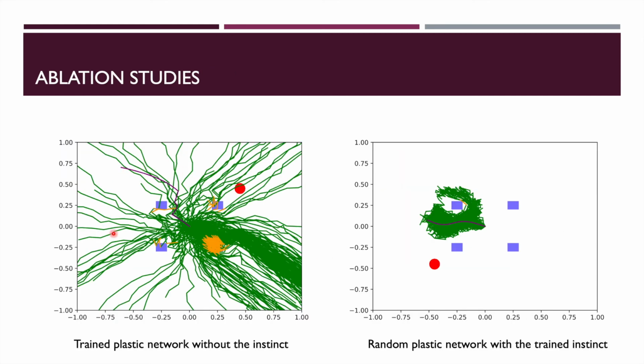On the left-hand side, we can see the exploration trajectories of the train setup seen on the previous slide, only with the instinct module removed. The exploration is done only with the optimized initial weights of the plastic policy. We can see that the plastic policy causes many safety violation steps over the hazard zones. On the right-hand side, we can see the exploration trajectories of the train setup seen on the previous slide with the initial weights of the policy network replaced with a randomly initialized set of weights. We see that even in this case, the instinct provides limited protection when exploring around the hazard zones.